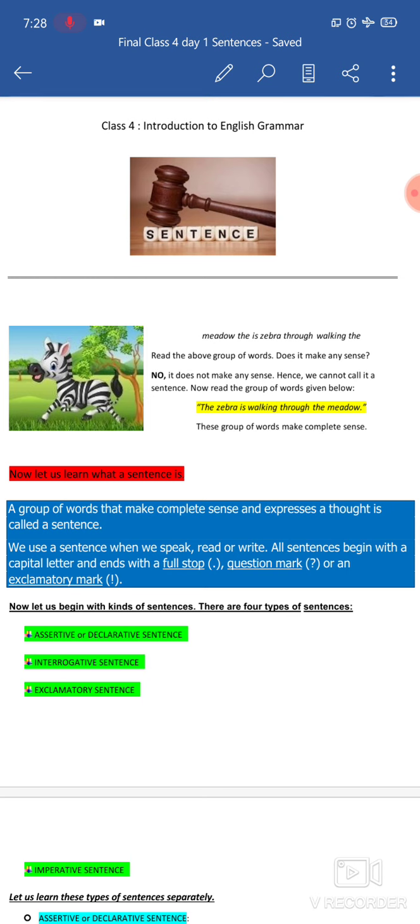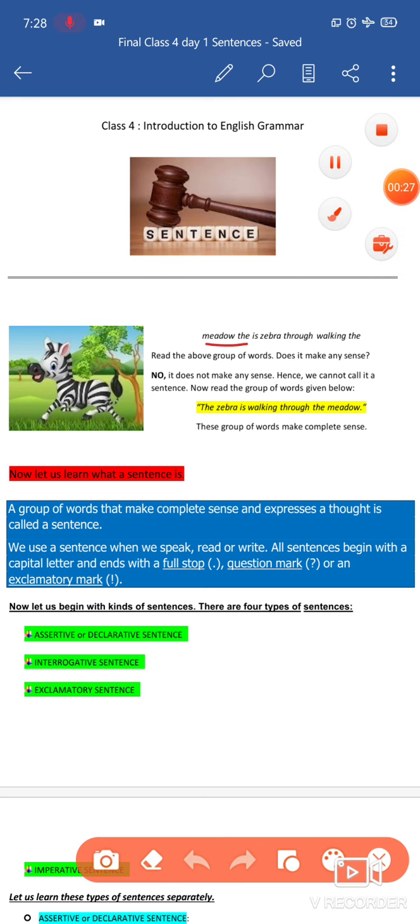Firstly, here is a picture given to help you understand the difference between a correct and an incorrect sentence. "Meadow the is zebra through walking the." Read the above group of words. Does it make any sense? No, it does not make sense. We cannot call it a sentence.